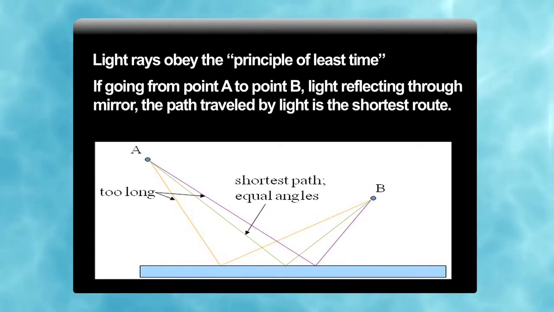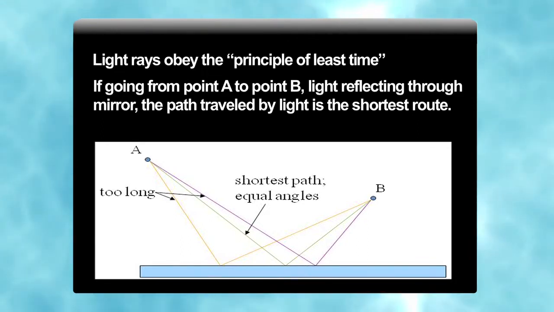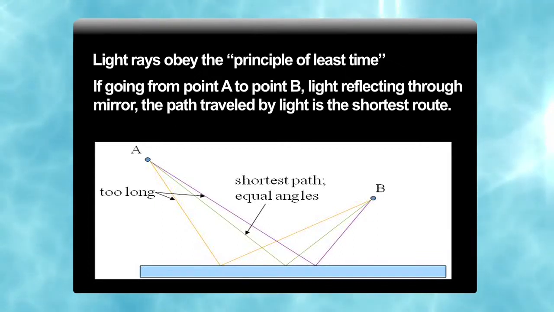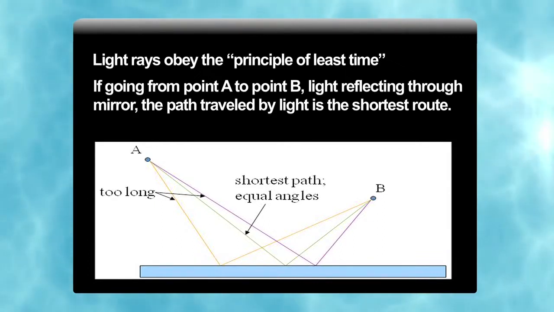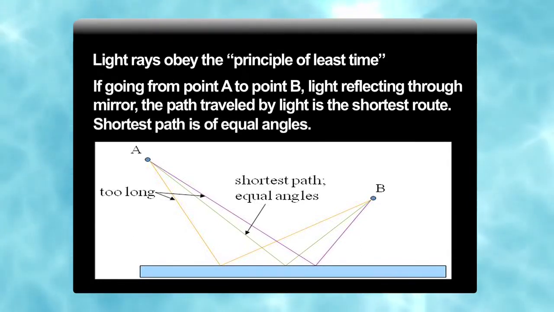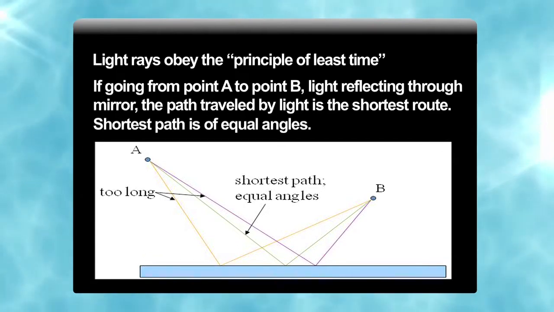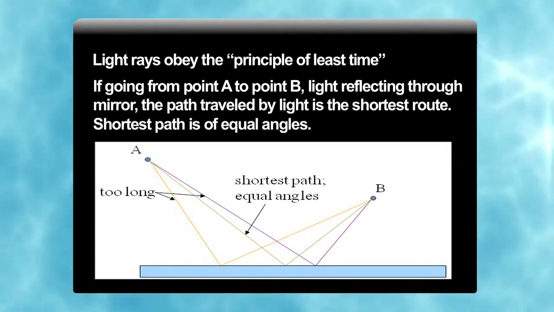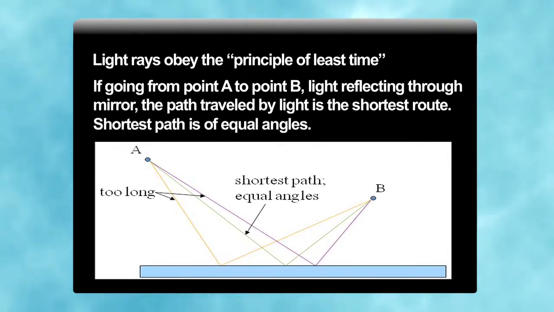If you have to go from place A to place B, will you choose a longer path or the shortest path? As in human behavior, light also follows the same behavior, and the shortest path is the one with equal angles. You draw like this: you have to reach from destination A to B, like your home to school or any other place.